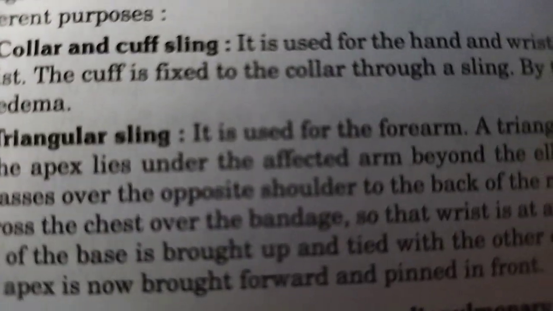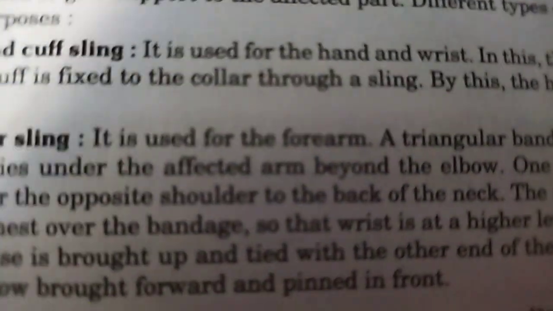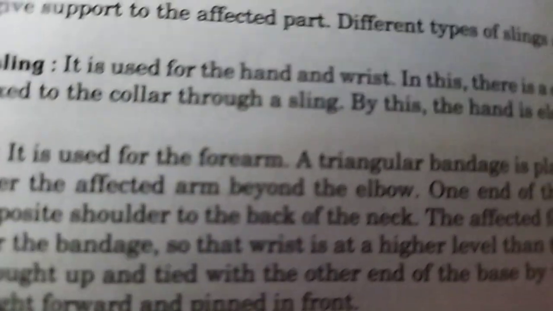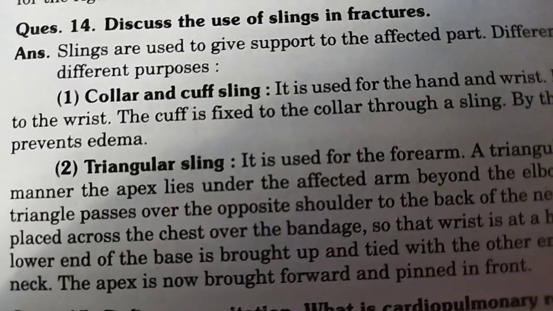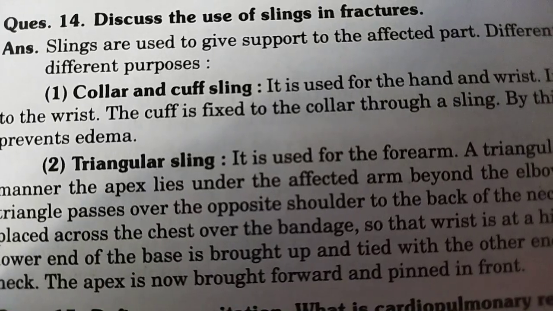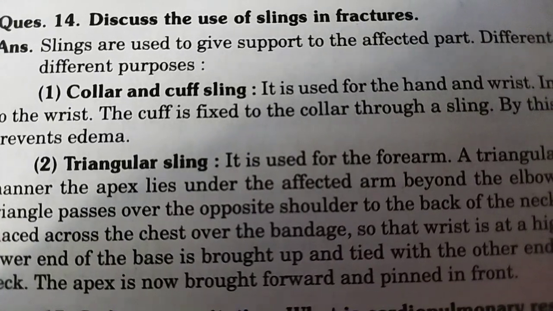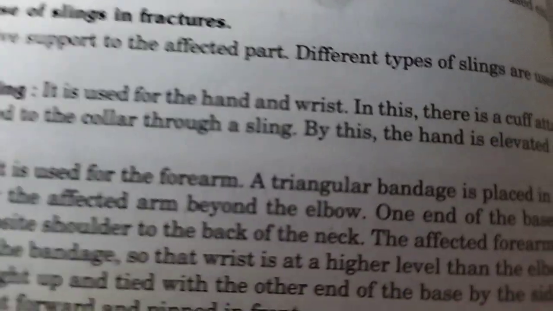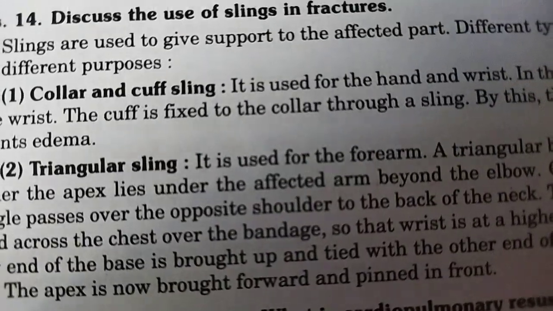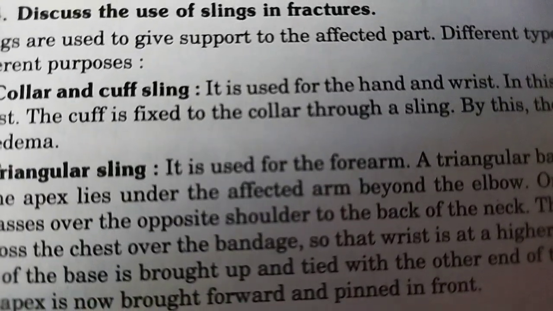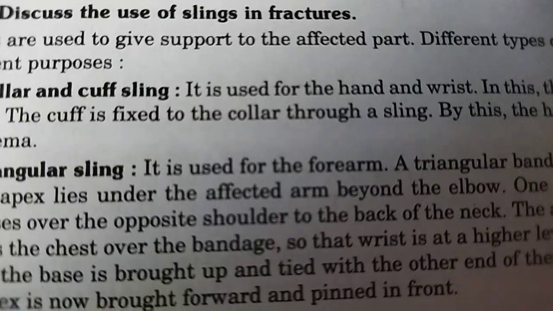Triangular sling. It is used for the forearm. A triangular bandage is placed in such a manner that the apex lies under the affected arm beyond the elbow. One end of the base of the triangle is taken over the opposite shoulder to the back of the neck.